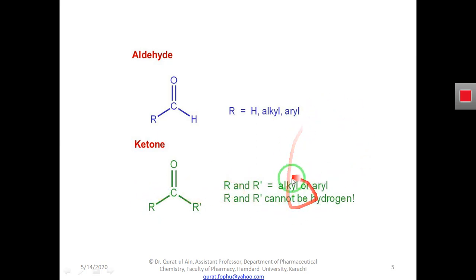and in the case of a ketone, what are hydrocarbon radicals? The hydrocarbon radicals are those containing hydrogen and carbon. They may be aryl or alkyl groups. So, dear student, I hope your views are clear till now about what aldehydes are, and I also differentiated between the aldehyde and ketone structure.